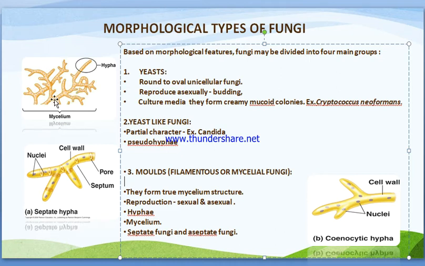Sometimes hyphae possess a septum behind each nucleus, and these are termed septate hyphae. Some hyphae don't possess any septums or cross walls behind every nucleus. That absence of cross walls, or absence of septum, is termed cenocytic hyphae.